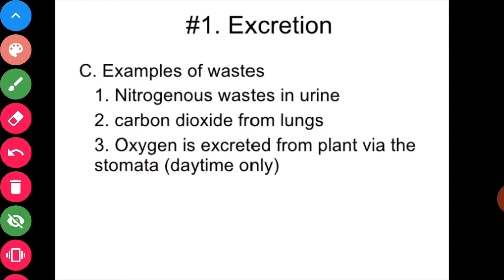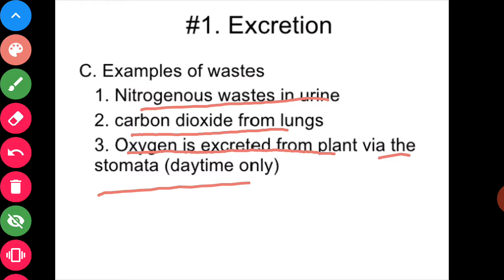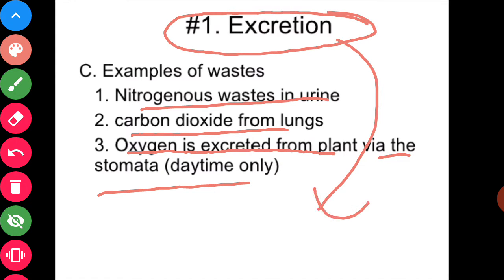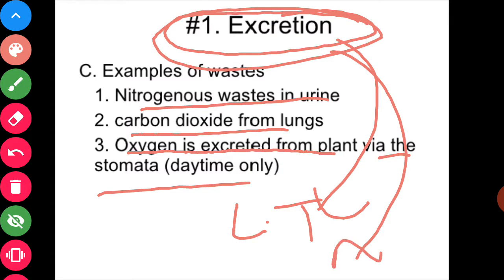For example, nitrogen wastes that are present in urine have to be excreted, and carbon dioxide from lungs. Oxygen is excreted from plants by the stomata. So, dear students, here we got that excretion is one of the processes which takes place only in living things, and this process does not occur in non-living things. So one more difference between the living things and the non-living things is that excretion occurs in living things and excretion does not occur in non-living things.